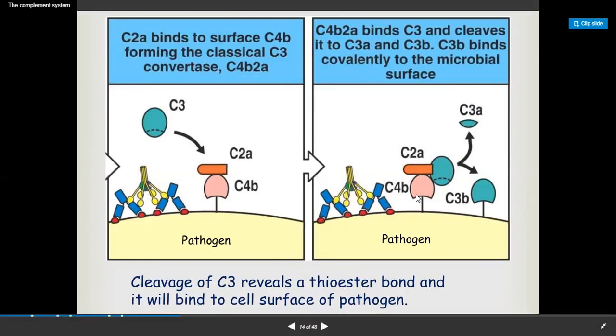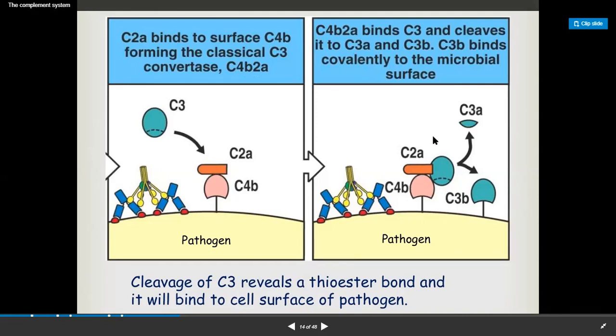So here we find a complex of C4b, C2a, and C3b on the pathogen surface, and it is bound to an antibody. More and more C3b will bind all around the surface of the pathogen.